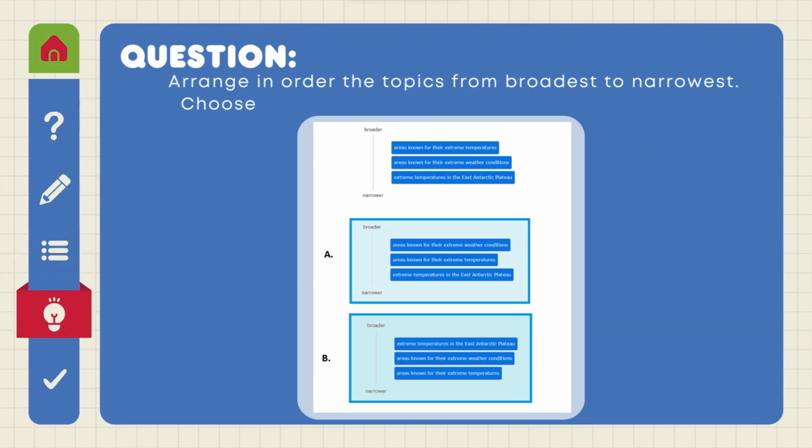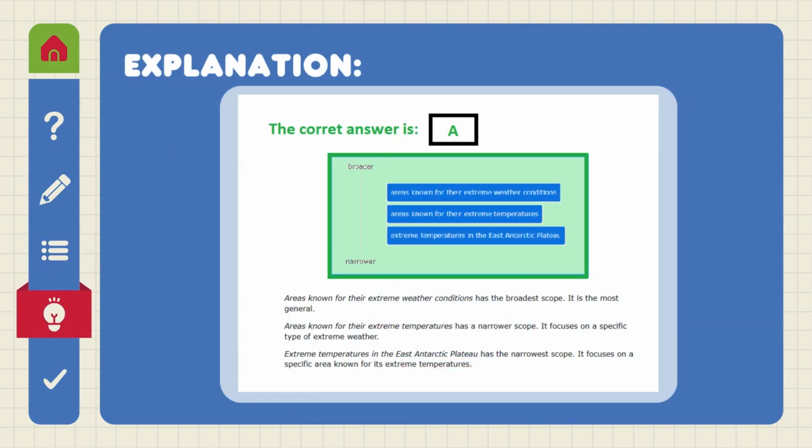Question. Arrange in order the topics from broadest to narrowest. Choose the proper arrangement in the given choices. Is it letter A or is it letter B? Explanation. The correct answer is letter A.